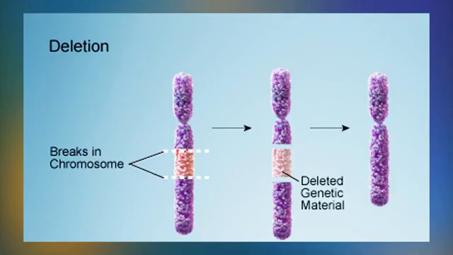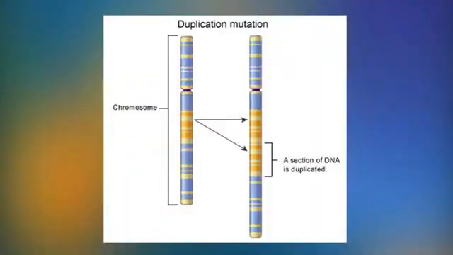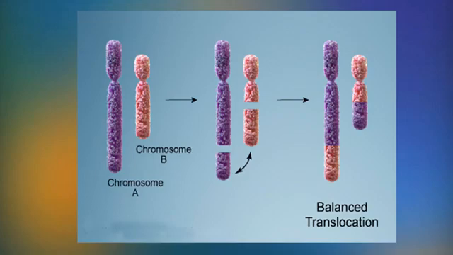Deletion is the loss of a chromosome portion due to the breakage that occurs in one or more regions on the chromosome. Duplication is the process where the chromosome is duplicated, which results in the formation of a repeated segment of genetic material. Translocation is where the movement of the genetic material or the segment of the chromosome takes place between the non-homologous chromosomes or within the same chromosome.